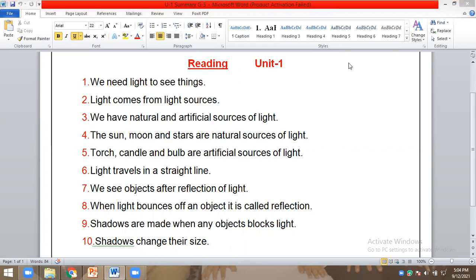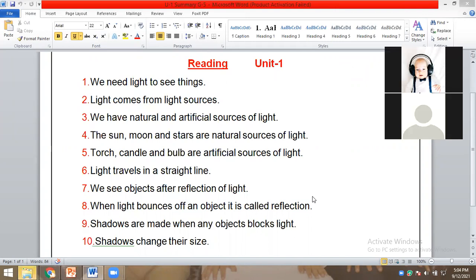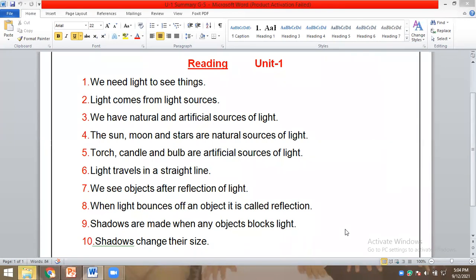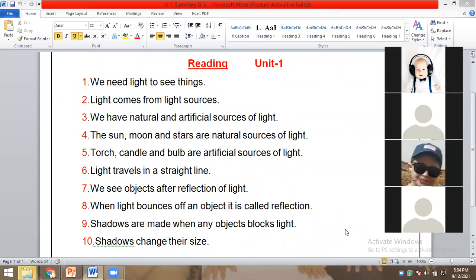So today we have a reading session and a bit of explanation. Number one, which is about shadows and light and reflection. Yes, open your mic and read, Khalid. Start reading. Read number one.